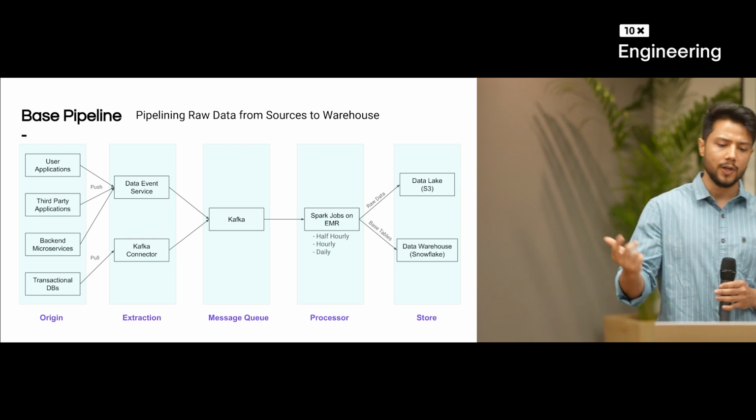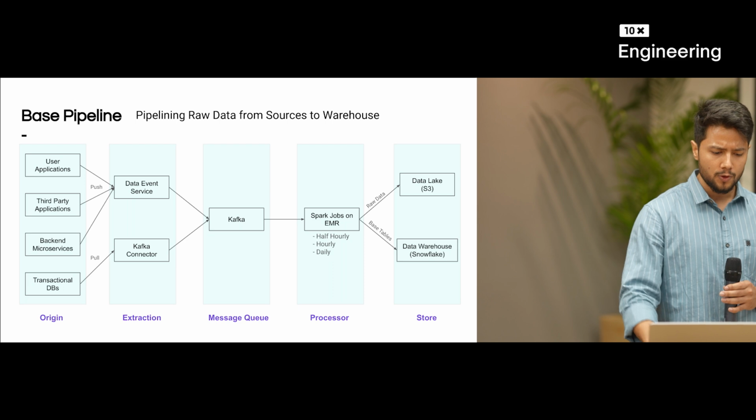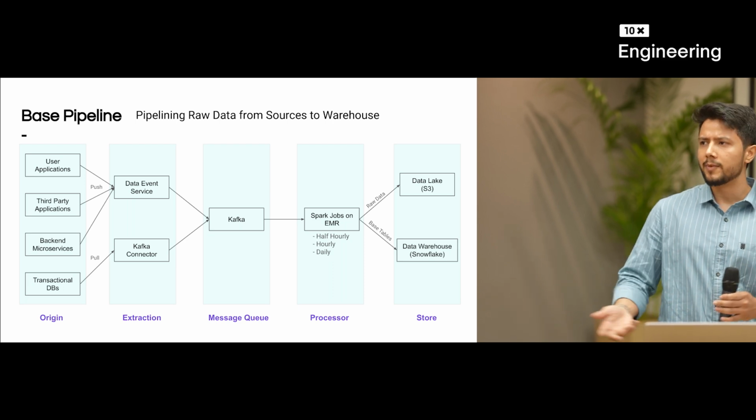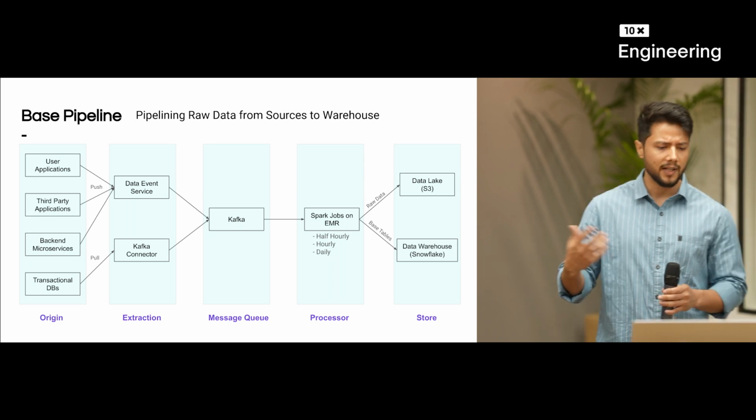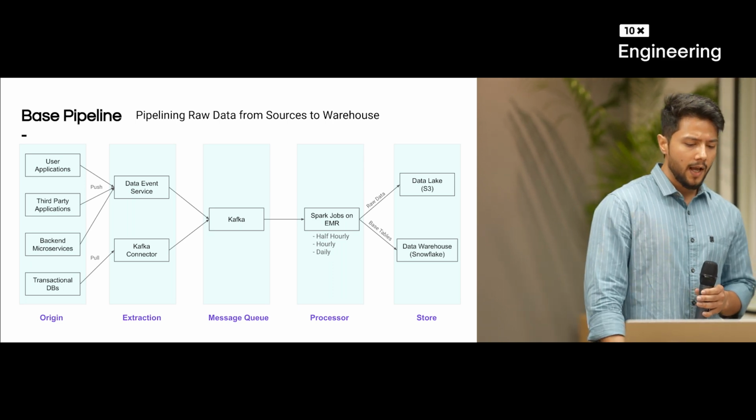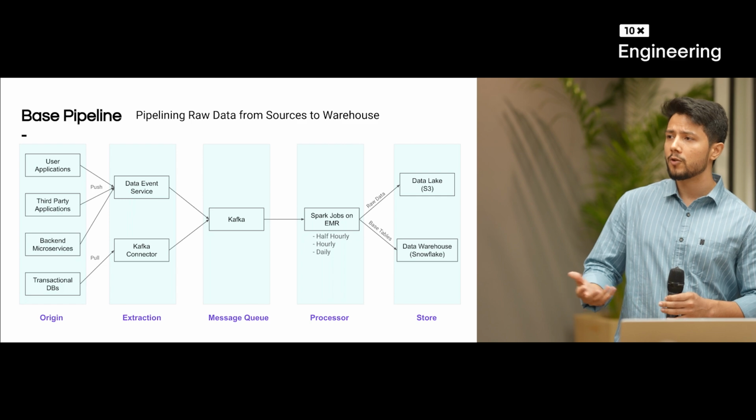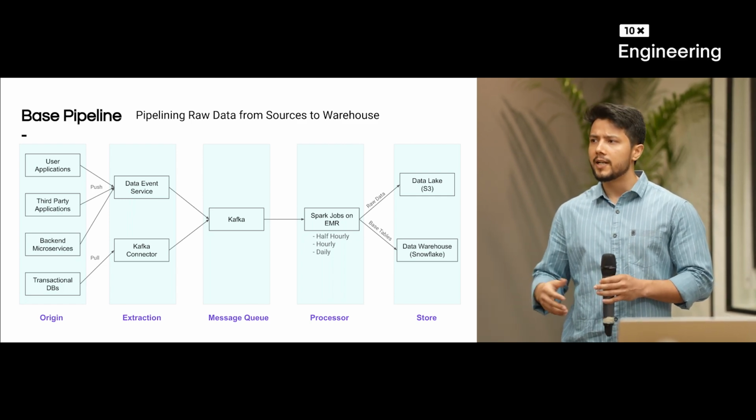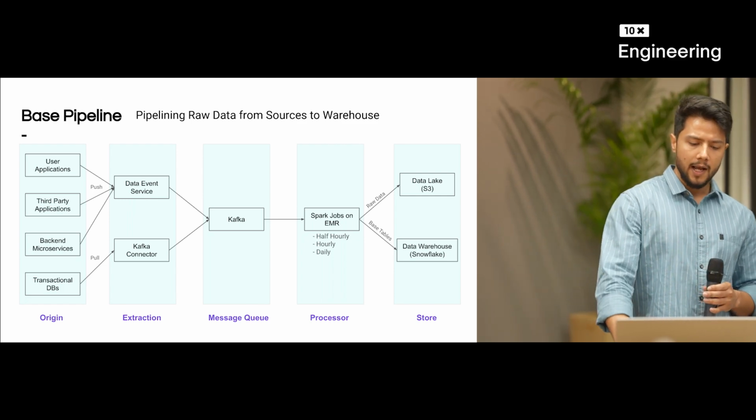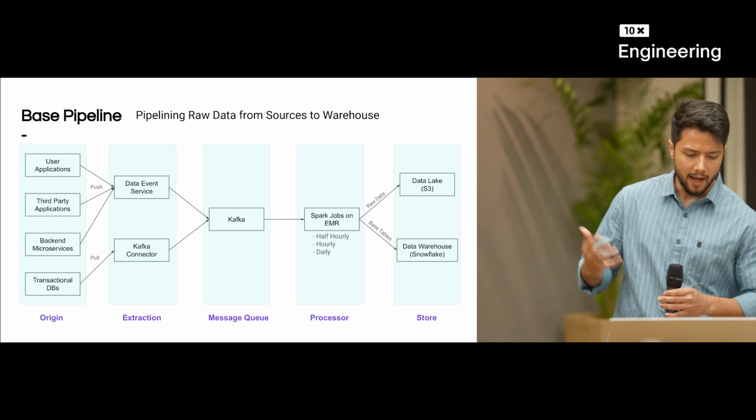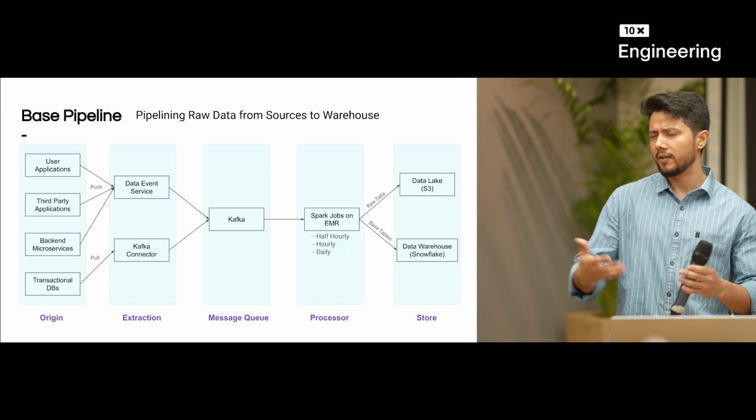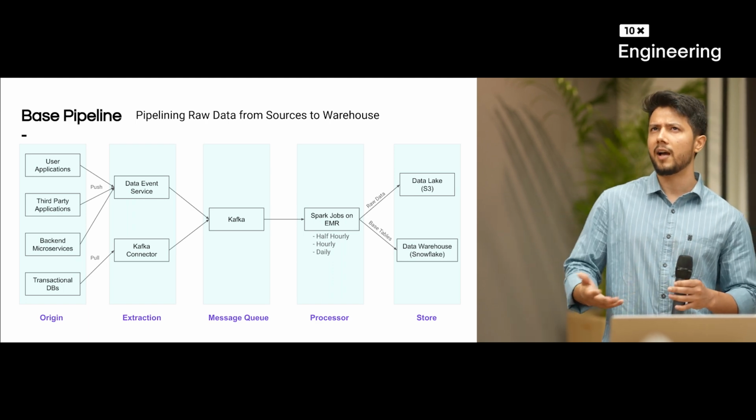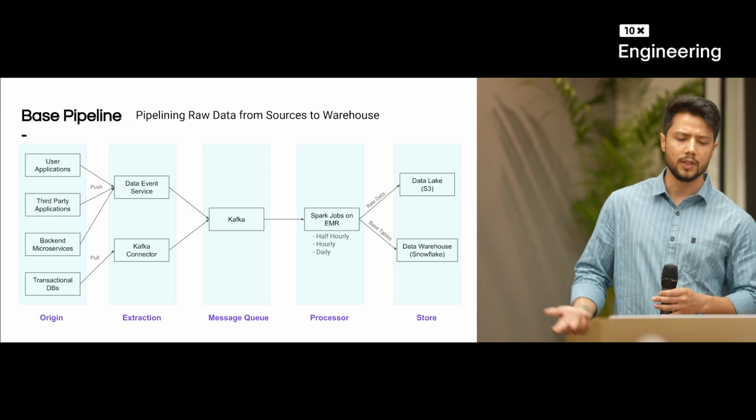In our case, we have multiple sources. One is our customer and partner apps. The other is third-party applications like AppsFlyer, from which we get a lot of events. From the backend services, we also generate a lot of internal events that need to be pipelined. And last but not least, we have transactional DBs that hold the transactional data. We are using Mongo and MySQL to store this kind of data.